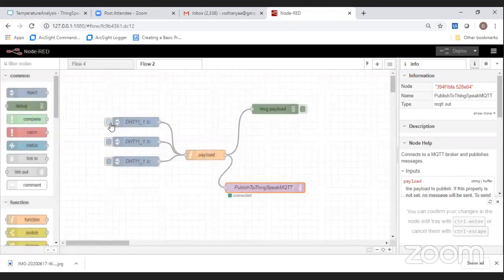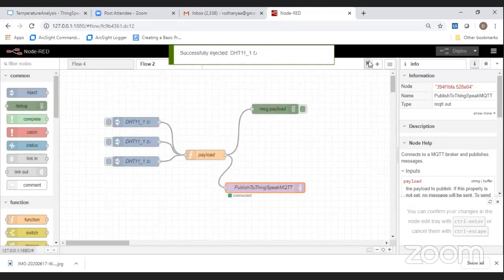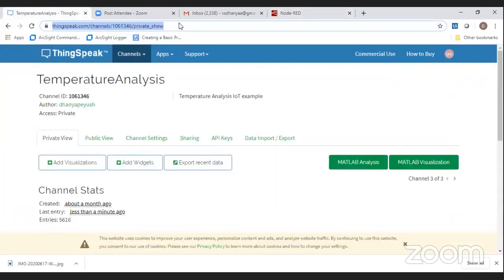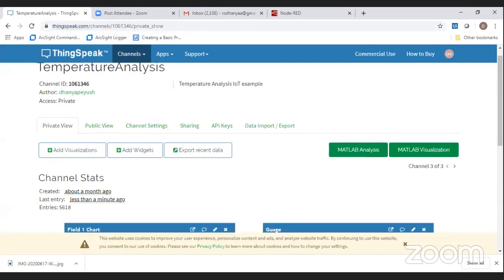So here I am injecting some value. The debug option is there; I am debugging and opening the ThingSpeak window. ThingSpeak is an open IoT platform where we can analyze and visualize your sensor details. In ThingSpeak, first you have to create an account, and also create a channel there. A channel is where you send the data to store. The sensor data is stored in each of these channels. You can create any number of channels. I have created a channel here called temperature analysis.